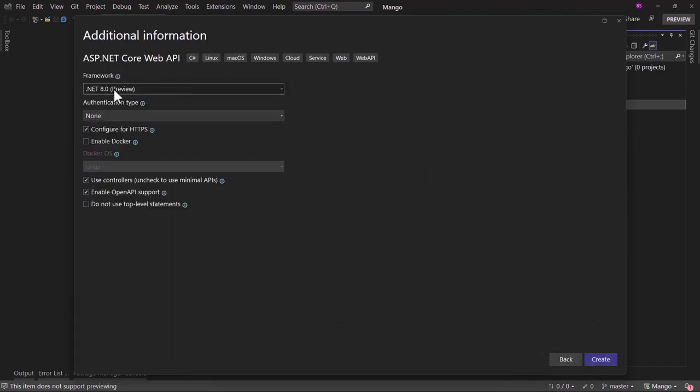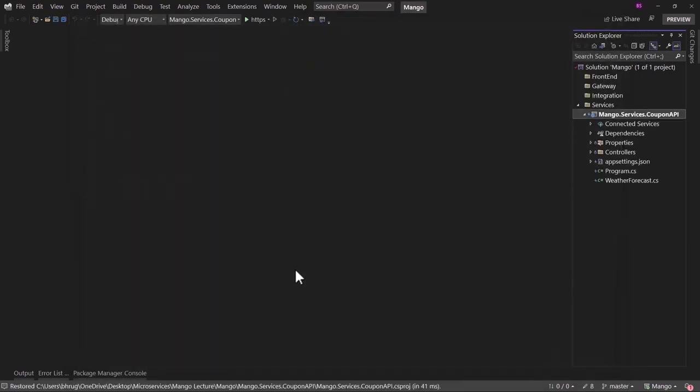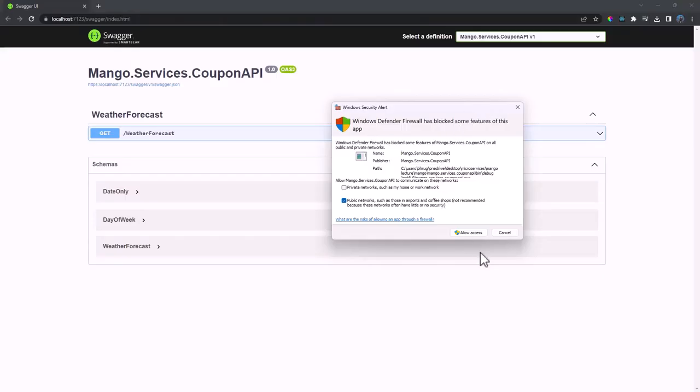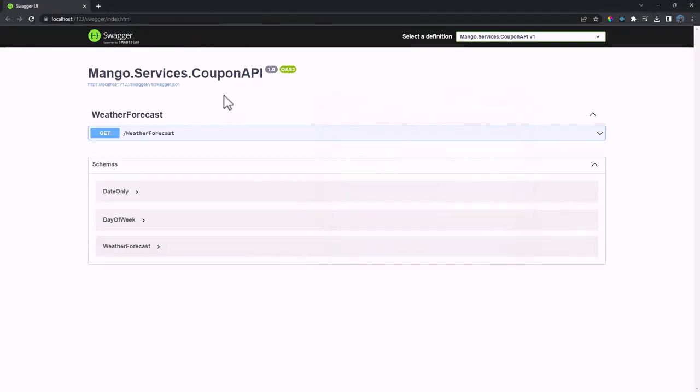That looks good here. We will be using .NET 8 and we will be using controllers. We do not want minimal API. That looks good. Let me create the project. With that created, let me run the application here and see how that looks. We need to allow access. That is okay. And perfect. In the background here, you can see it is running on localhost 7123.